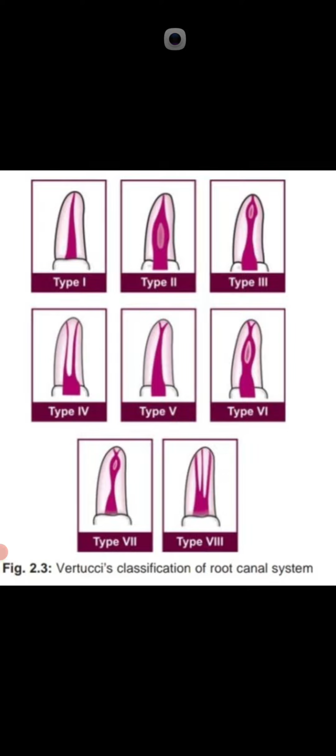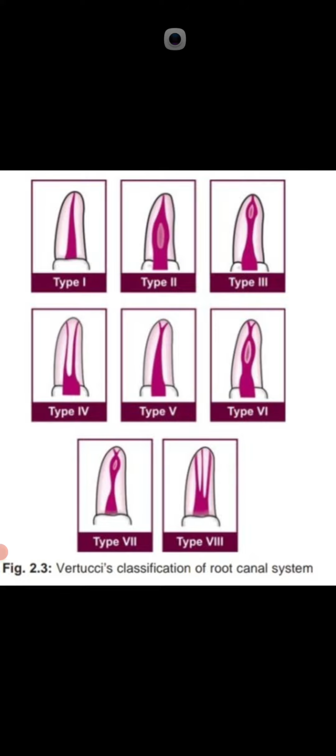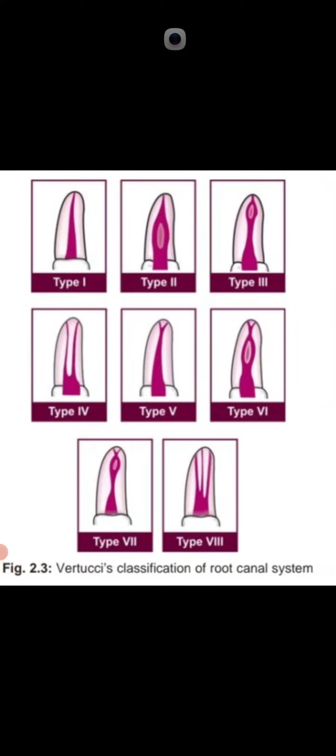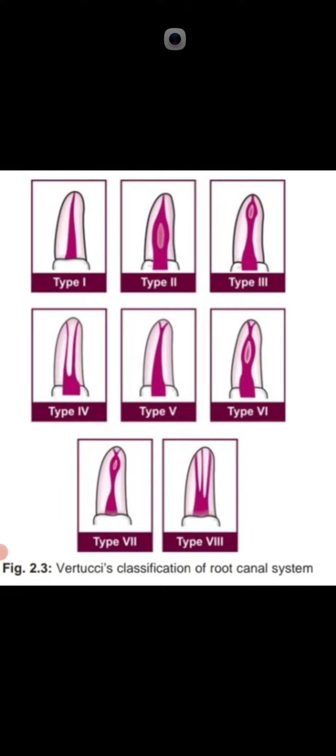Now come to type 4. There are 2 canals existing in 2 apices, meaning 2 into 2. And type 5 is 1 canal leaving the pulp chamber and dividing into 2 with 2 apices. Now come to type 6. In type 6, there is 2, 1, again 2. Two canals leaving the chamber merge in the body to form 1 and then redivide into 2, meaning 2 1 2.